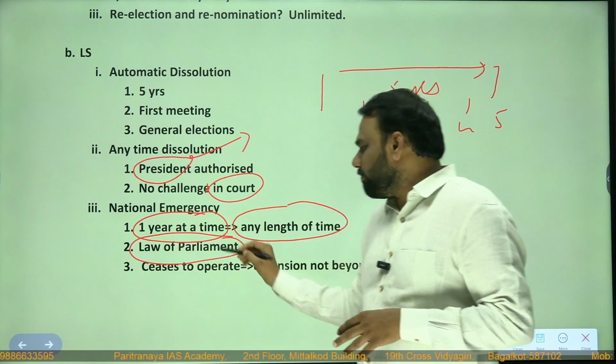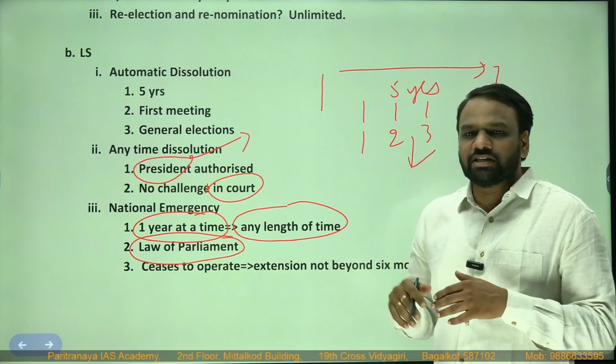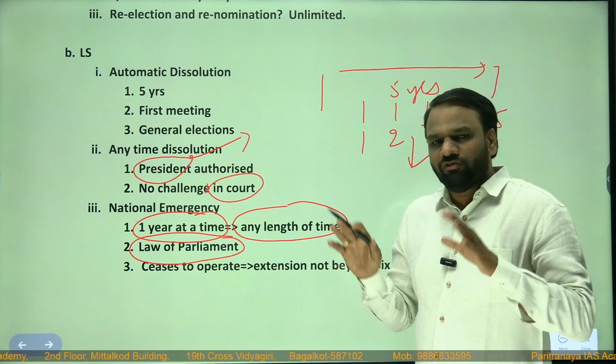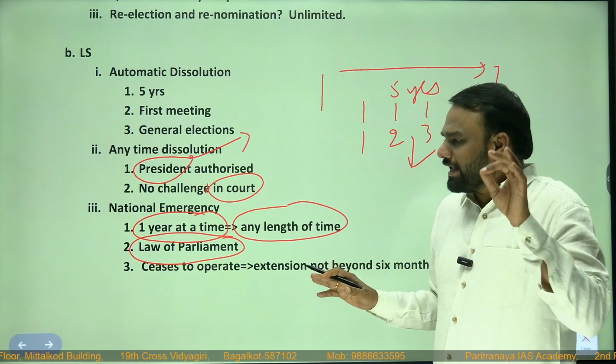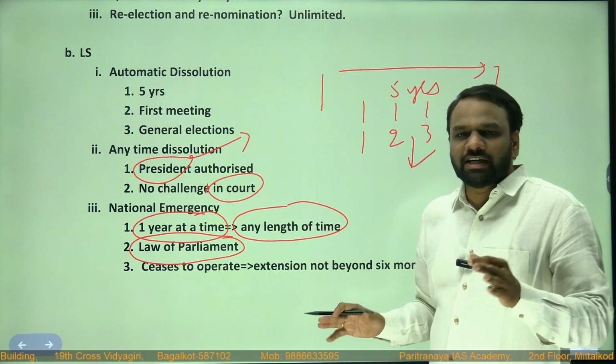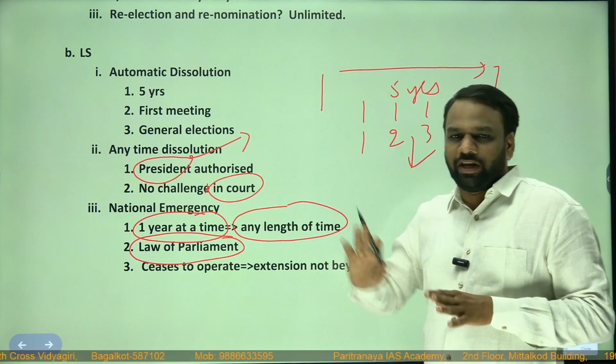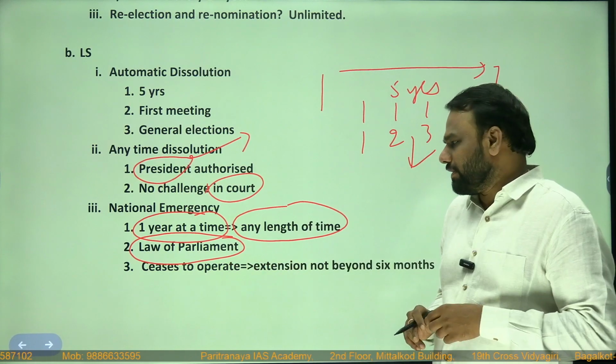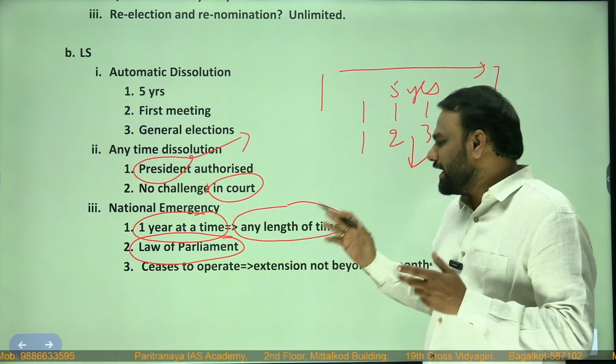So what is a law of parliament and how will they extend? All these things we'll be discussing later when we start discussing national emergency. For the time being, just assume that in case of emergency conditions, we can extend the life of Lok Sabha by 1 year. What is the method involved? By passing a law of parliament. How many times can we extend? Any number of times.